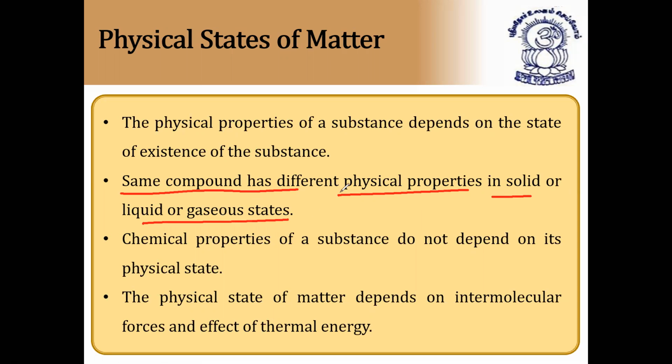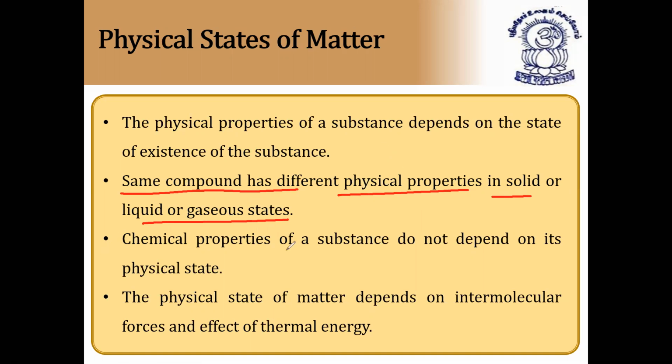For example, iodine exists as solid as well as gas. It has different physical properties in gas as well as in solid, because in solid it has shape and in gas it has no shape, in the form of vapor.